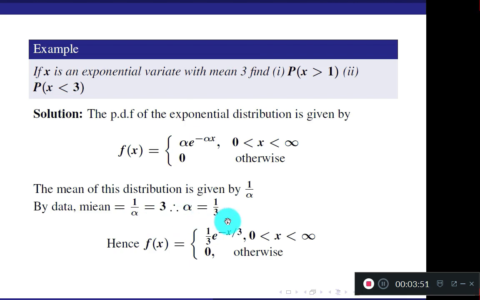Once you decide the value of alpha, directly substitute it in your PDF. What is your PDF now? 1 by 3 into e to the power minus 1 by 3 x. Now directly go to the required probability: probability of x greater than 1. What is the meaning? X greater than 1 means all greater values of x starting from 1 are included.